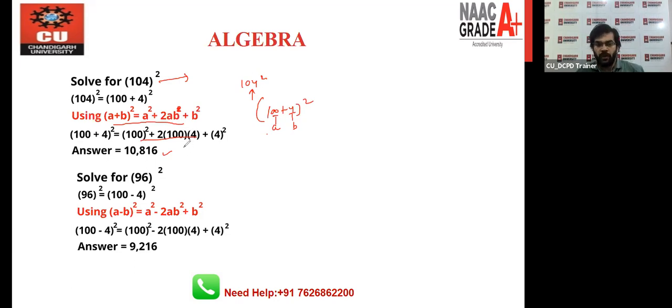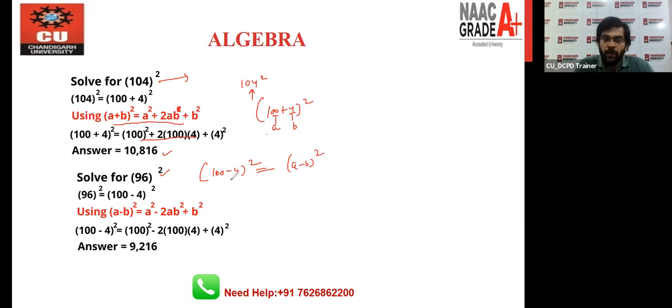If you have the formula, you can directly, with the help of the formula, write down the result of 104 whole square. Now after this, we have the question 96 to the whole square. How can we apply the formula? We all know 96 is 100 minus 4 to the whole square. So again, you can apply here a minus b to the whole square.